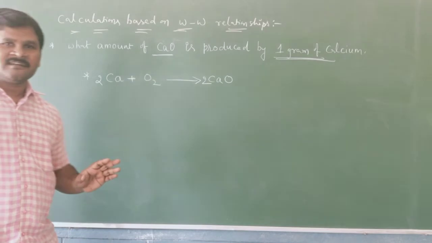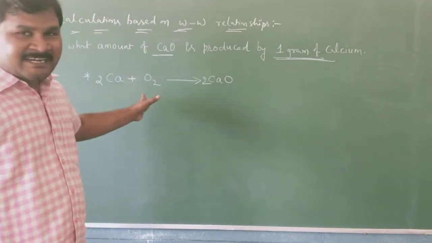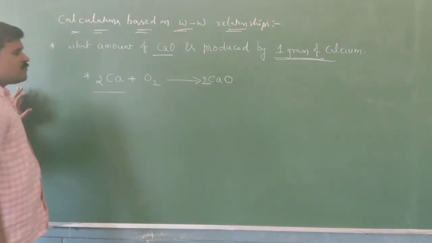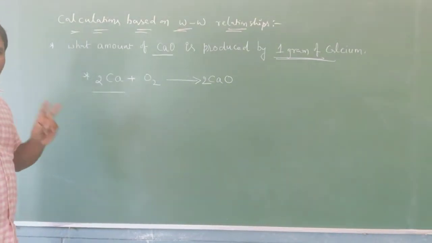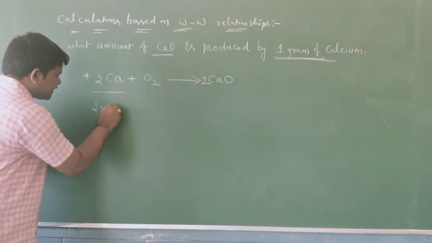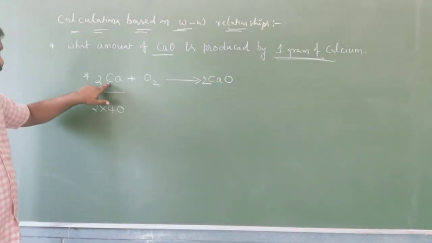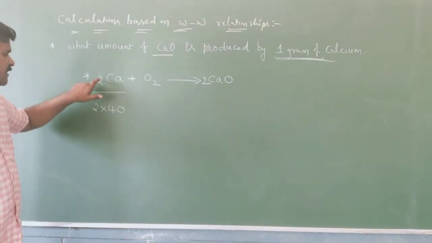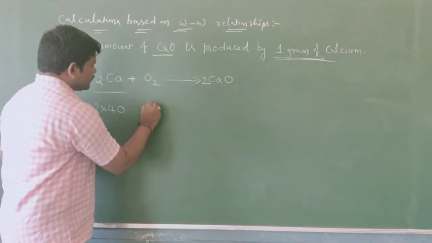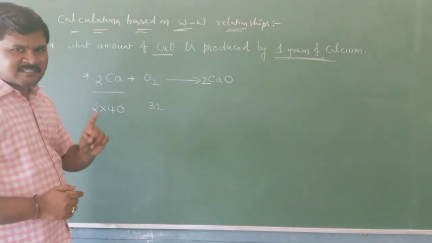After the balanced reaction, we have to write the weights related to reactants and products. How many calcium atoms do we have? 2 calcium atoms, so 2 into 40, since the calcium atomic weight is 40. 2 into 40 grams of calcium requires 32 grams of oxygen, O2, 16 plus 16.